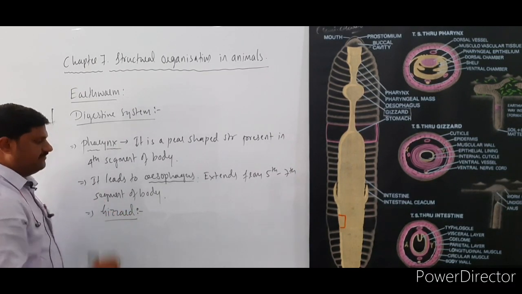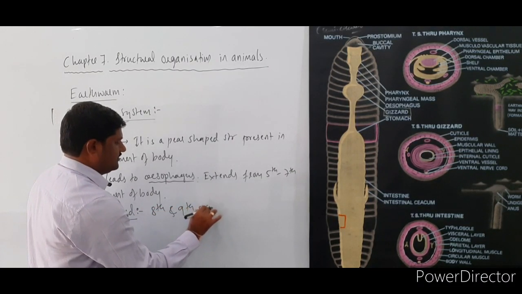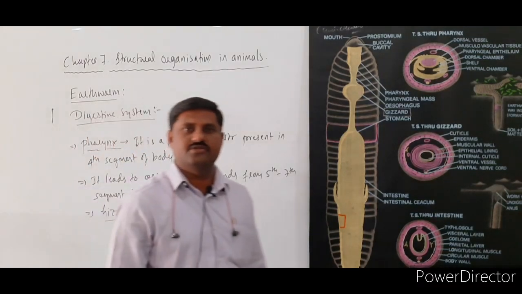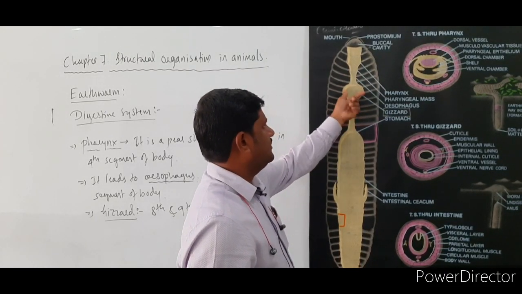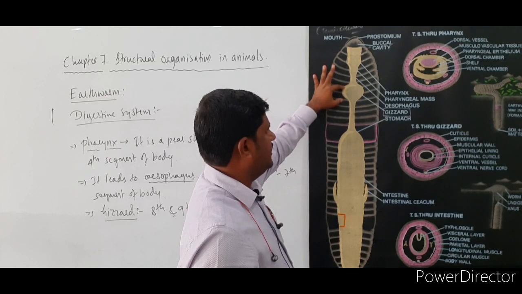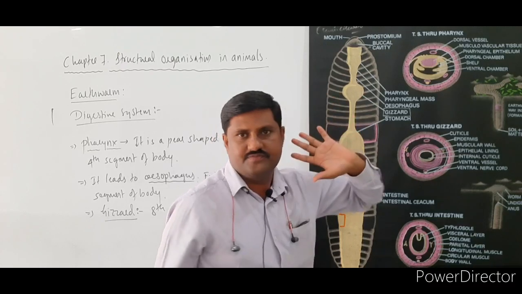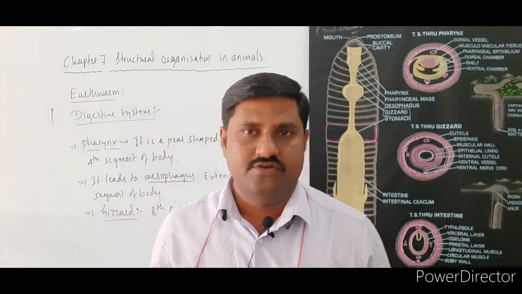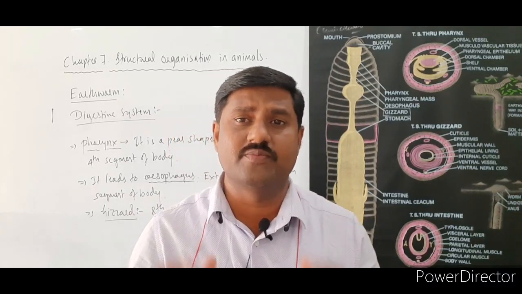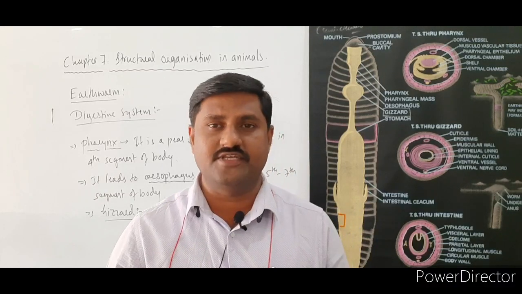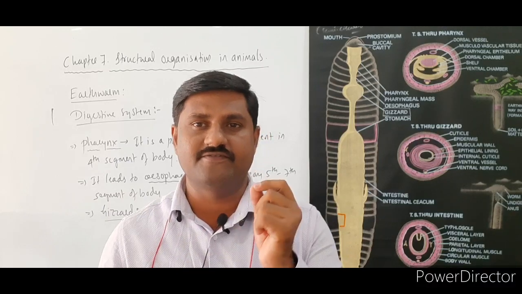Gizzard is present in the 8th and 9th segment of the digestive tract, right? Gizzard you are observing here. This gizzard extends in the 8th and 9th segment of the body. Whenever you observe it, it is a very strong muscular structure that helps especially in mixing as well as churning of the food.